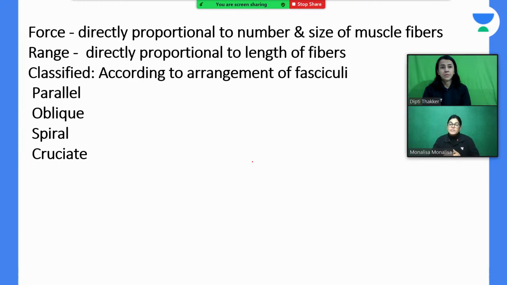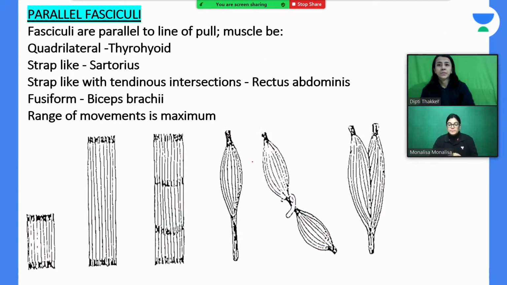Now, my dear aspirants, according to the arrangement of single muscle fibers, these muscle fibers can be arranged equidistant to each other, parallel, oblique, spiral, and cruciate. So for your viva examination, for your theory paper of prof exam, for your NEXT exam, you have to identify each category of muscle along with its example. How are you going to identify? By seeing numerous diagrams. So let's move on to the next.